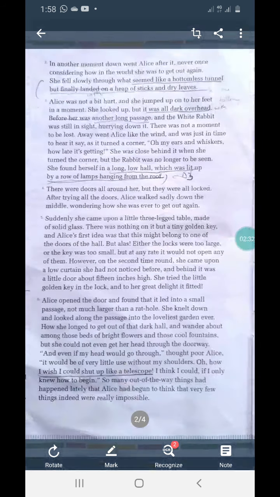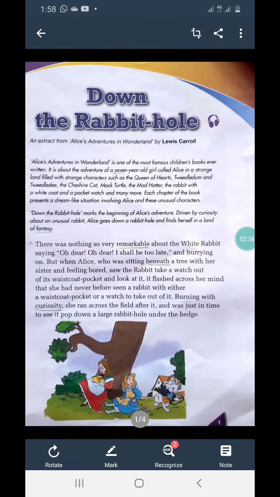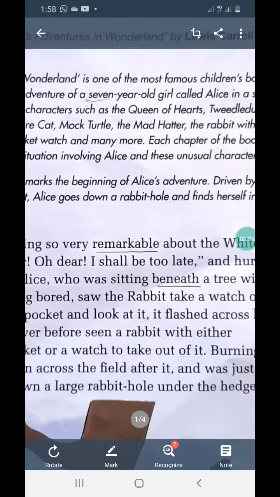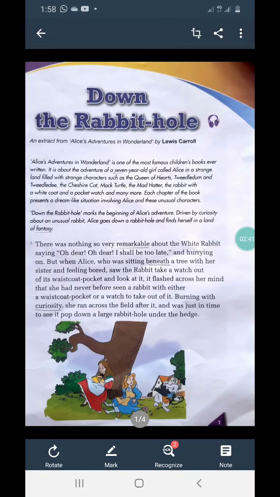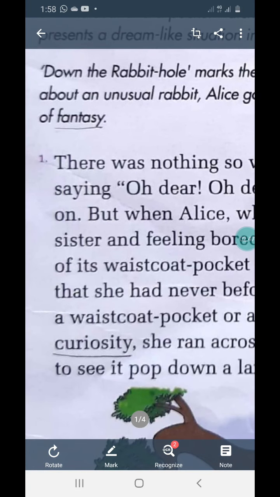Today in this session, we are going to learn about noun forms: how to change a word into a noun. If you observe the first paragraph, the word curiosity. This curiosity is noun form, children. But actually, curious is an adjective.